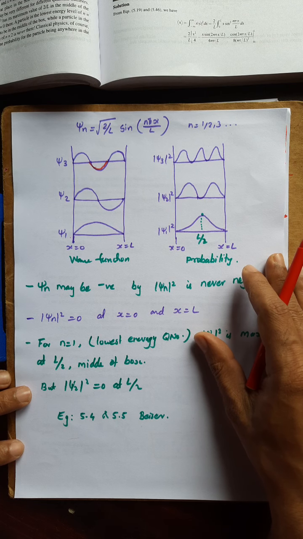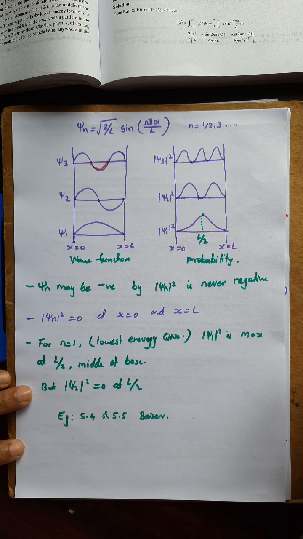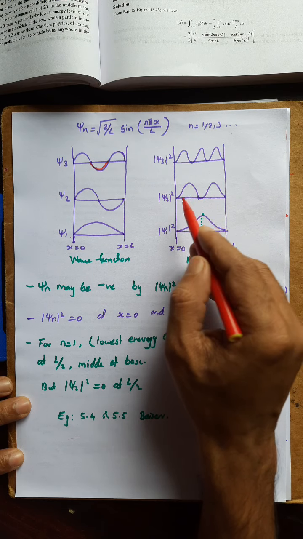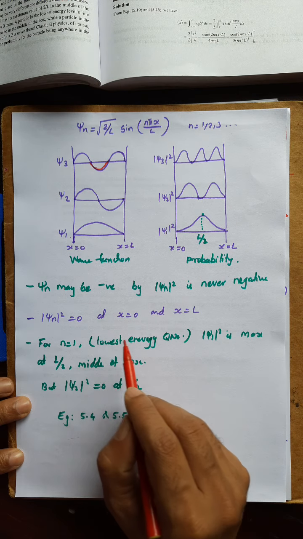Probability cannot be negative. If we say 50% or 30%, it is meaningful. But negative 5%, negative 30%, it is meaningless. So psi square or probability cannot be negative. So you can see it is satisfied.